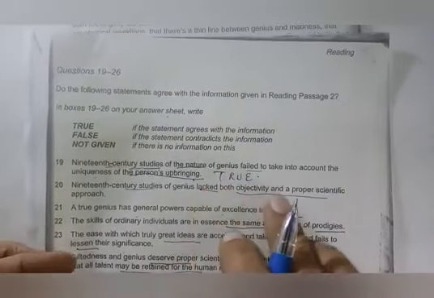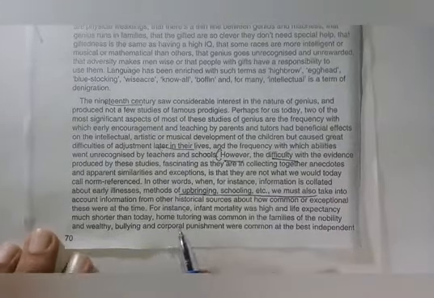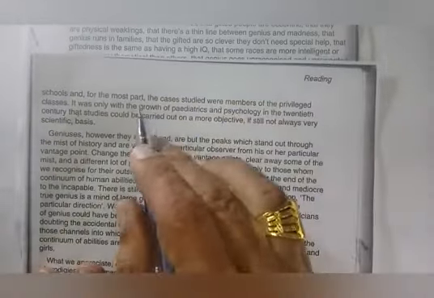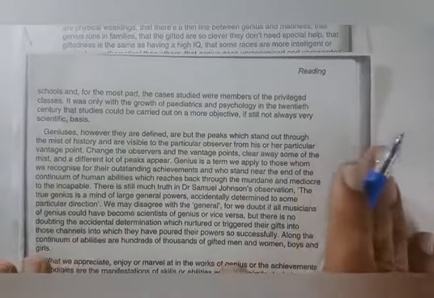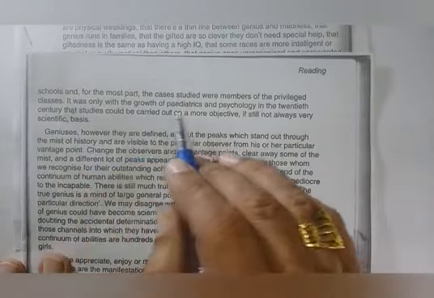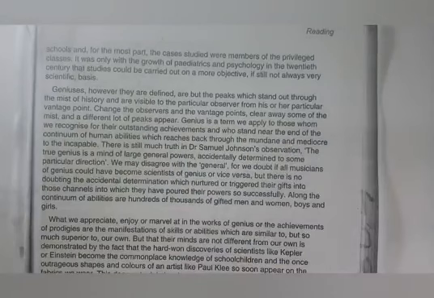He said lack both objectivity and a proper approach. So 19th century, he said, these are the examples he has given. Punishment he has given also as an example. This is page number 2. It was only with the growth of this in the 20th century that study could become more objective. So I got one word here, objective.